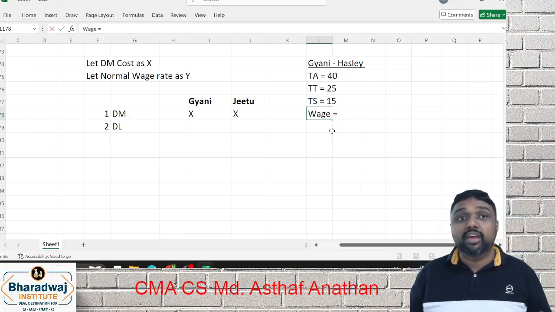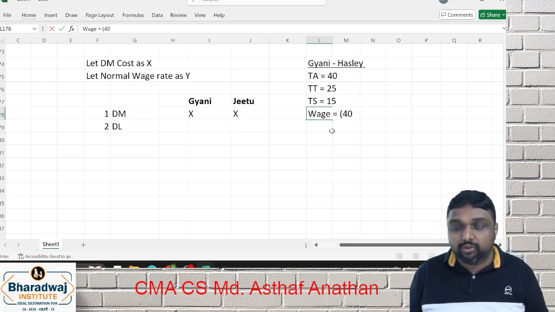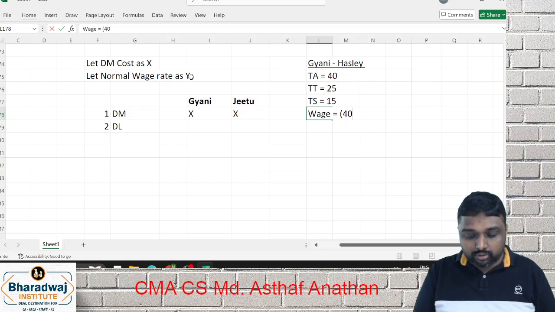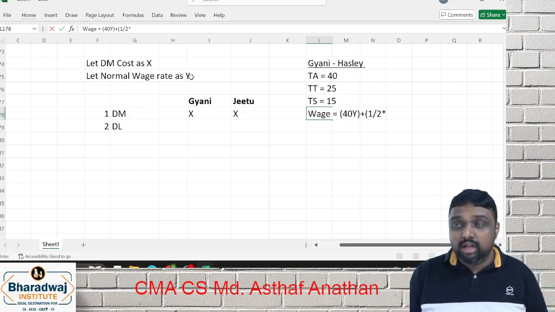What is the wage formula? Time taken into time rate. Time taken is 40. Time rate we don't know. We assumed it as Y. So Y plus half of time saved.